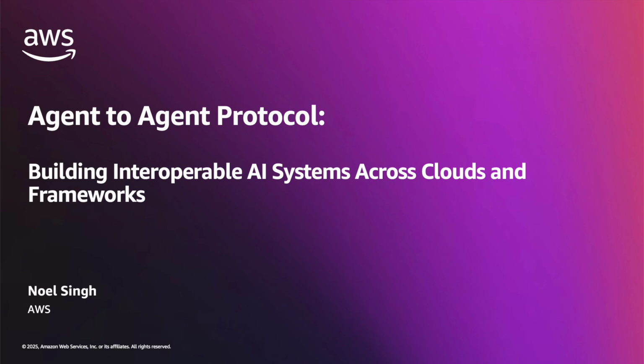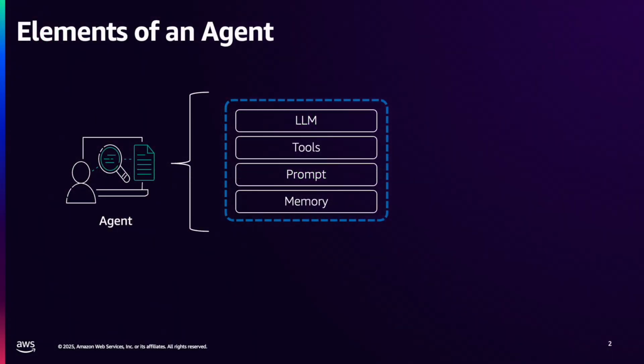But first, let's level set and put some definitions around some related architectural components. All right, so every AI agent, regardless of framework, has these core components: an LLM for reasoning, tools for taking actions, prompts that guide behavior, and memory for context. These elements work together to create an autonomous system that can understand, decide, and act.